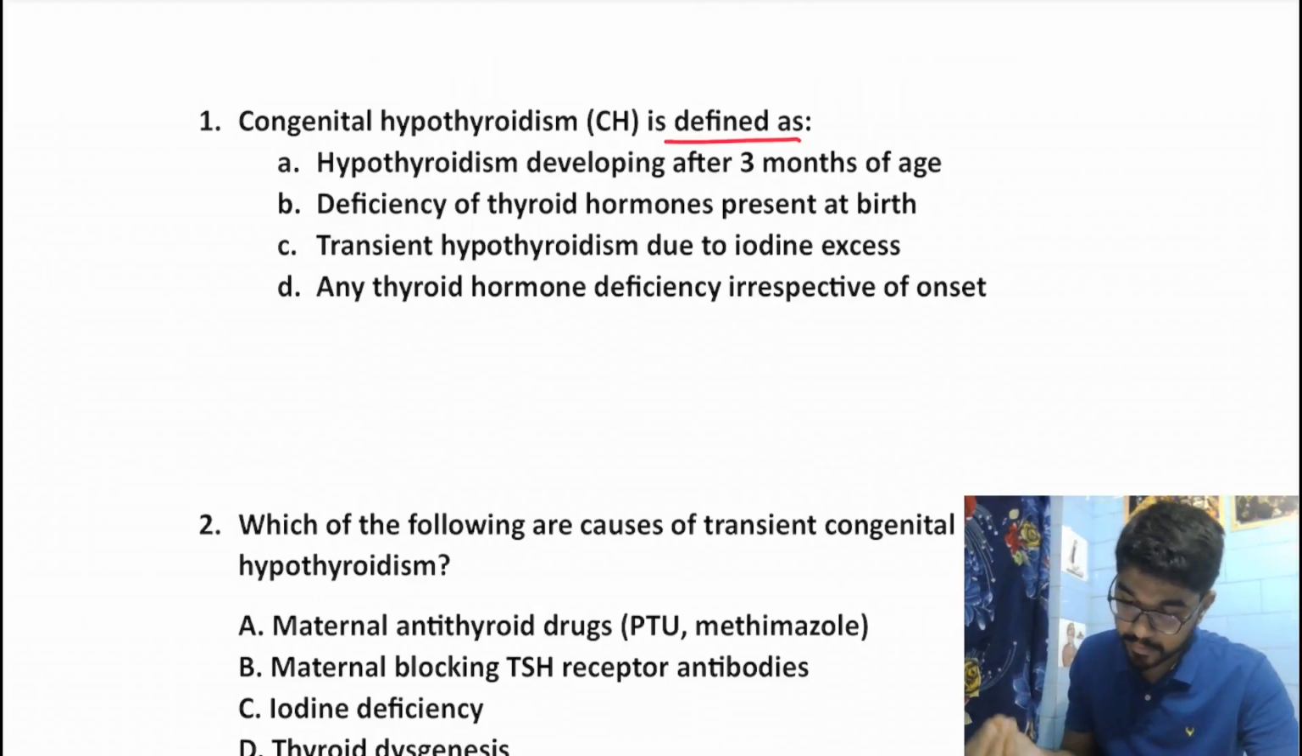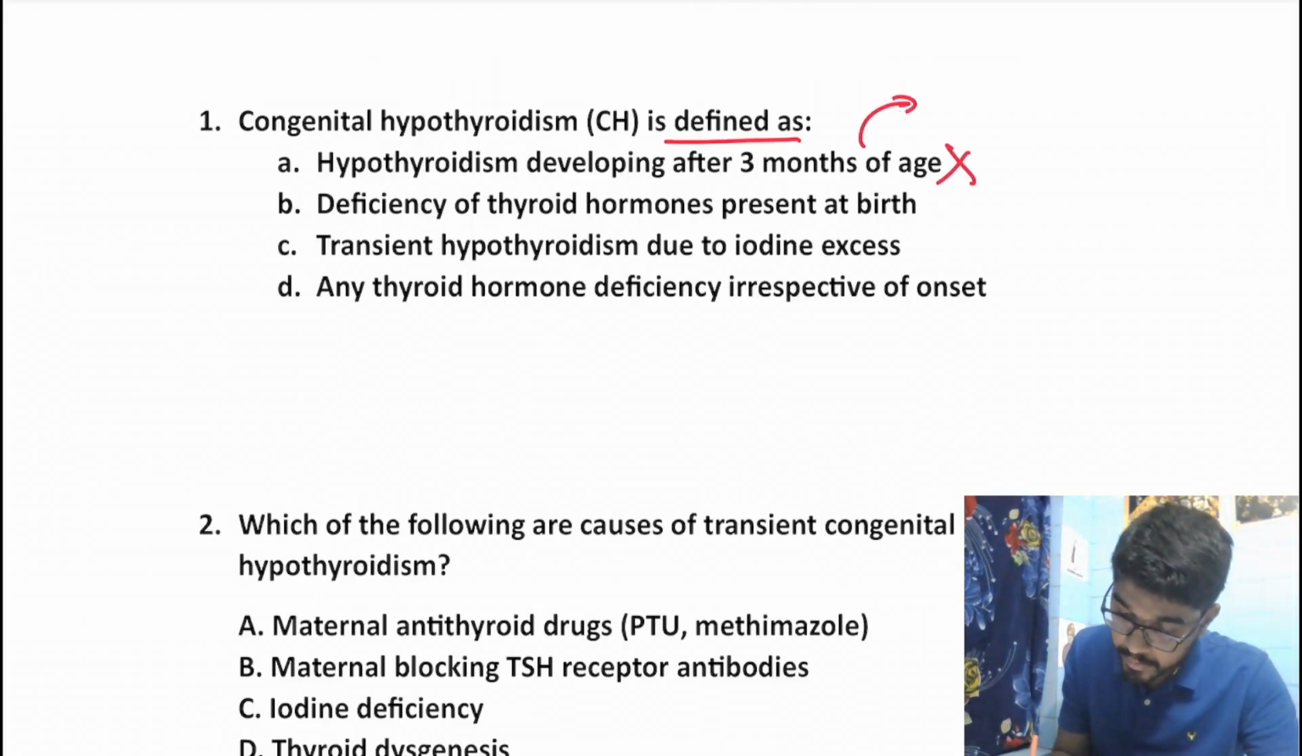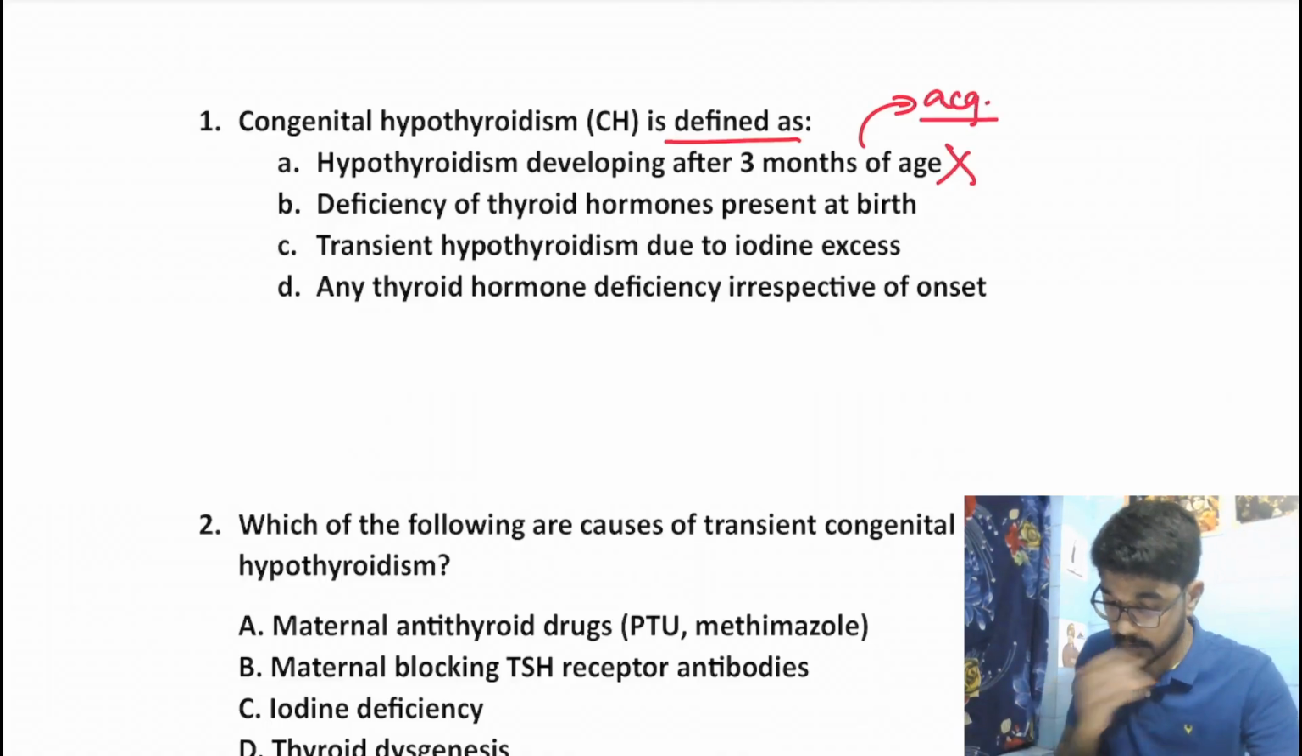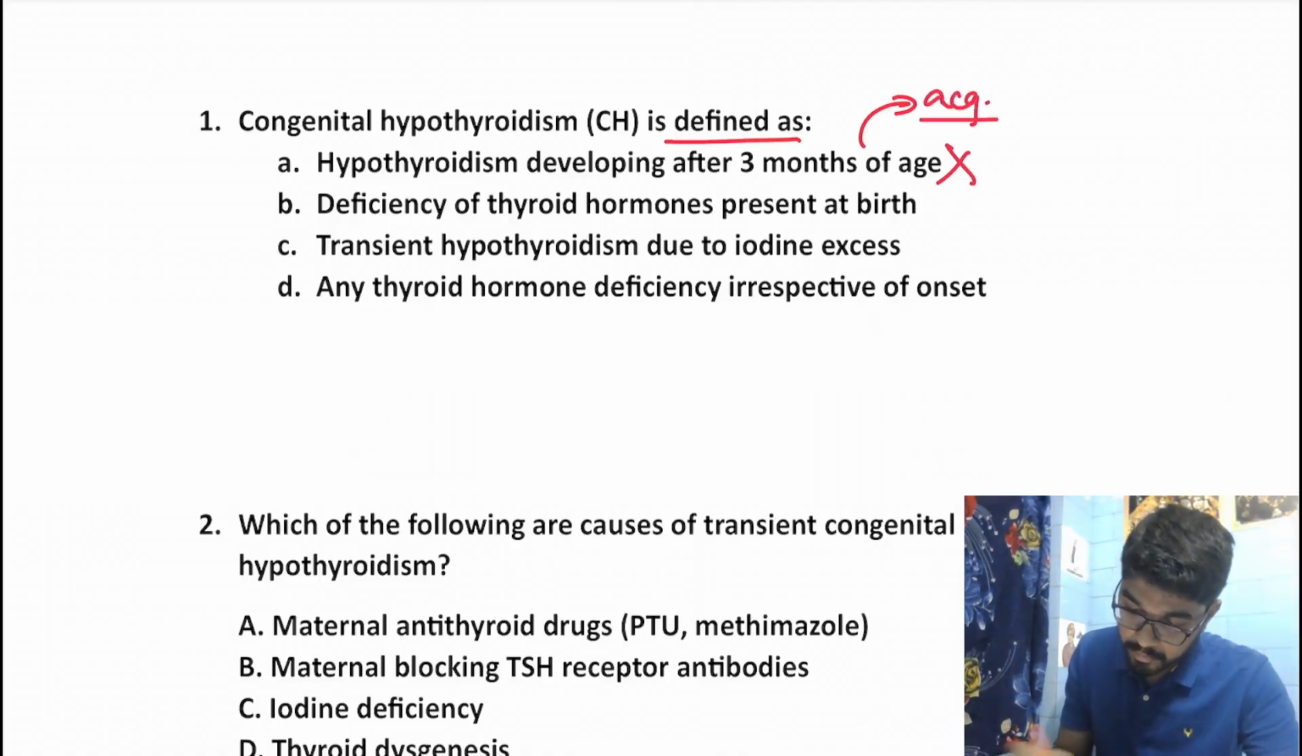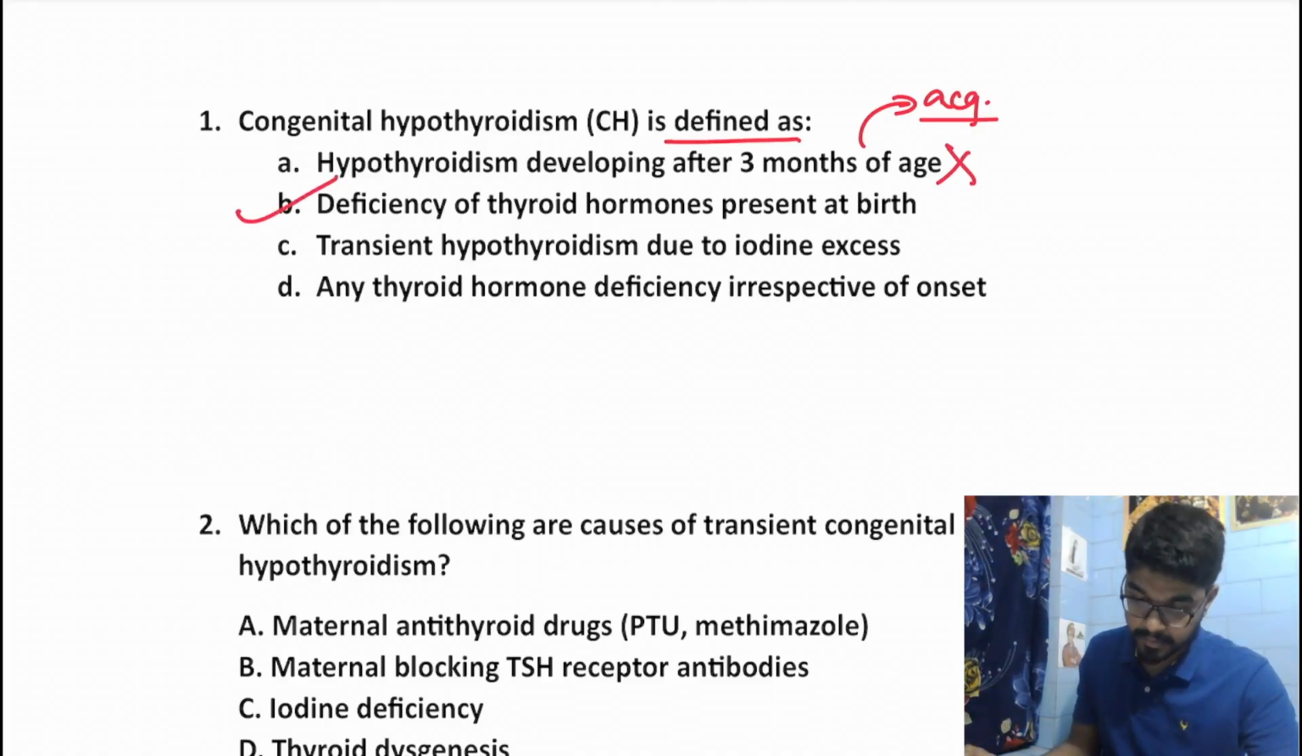Right, hypothyroidism developing after 3 months? No. If it develops after 3 months it will be considered as acquired. Deficiency of thyroid hormones present at birth? Yes, this is our answer.